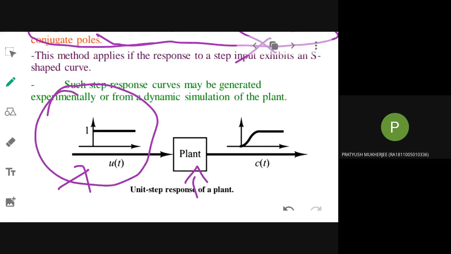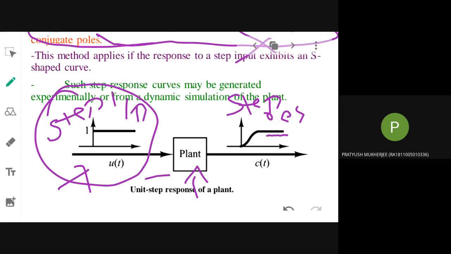See the graphical representation. What type of input is this? Step. So you are giving a step input to the existing plant, and you are obtaining the response. This is your step response, and if you see, the curve will be like this. It is an S-shaped curve. If this is the case, then you can go for the first method, which is called the step response method.